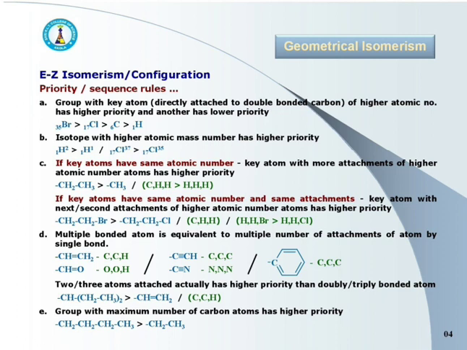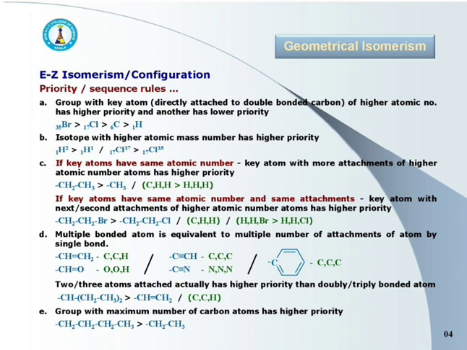The second rule: isotopes of higher atomic mass number have higher priority. 1H2 always has higher priority than 1H1. It means deuterium always has higher priority than hydrogen, because in the case of deuterium the mass number is 2, whereas in 1H1 the mass number is 1.